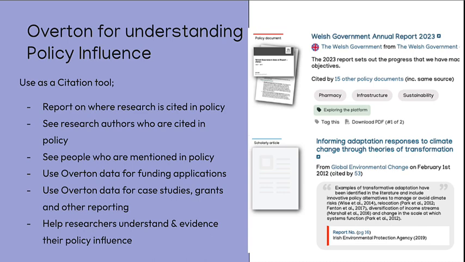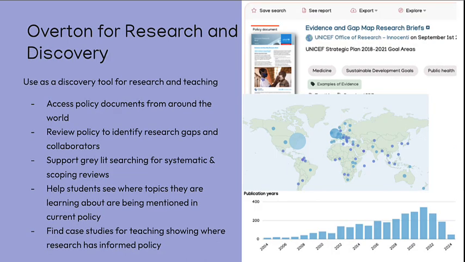The other main strand for Overton is as a discovery tool for research and teaching. You can use it to access policy documents from around the world, to review policy to identify research gaps and collaborators, to support grey literature searching for systematic and scoping reviews, and to help students see where topics they are learning about are being mentioned in current policy. You can also find case studies for teaching showing where research has informed policy.